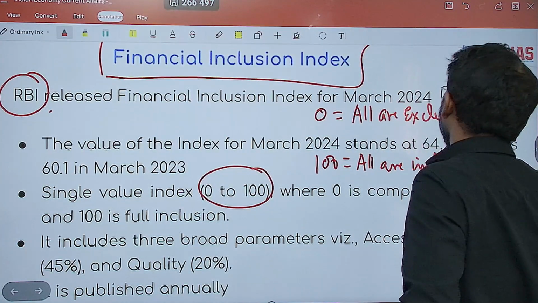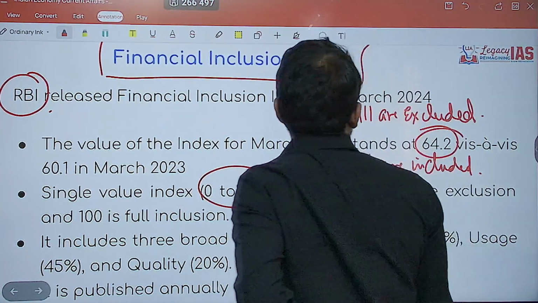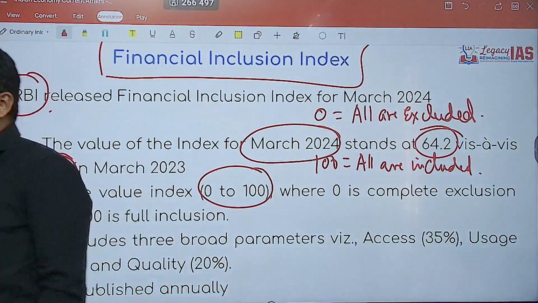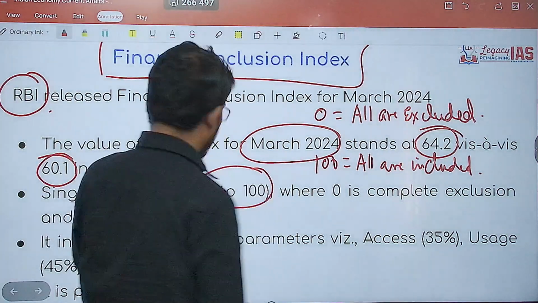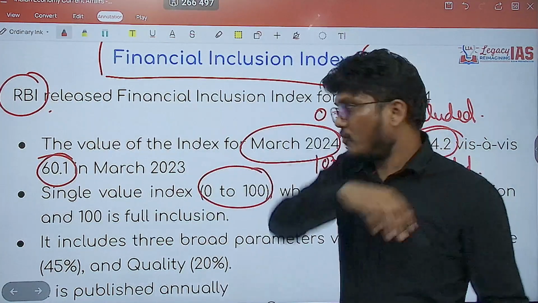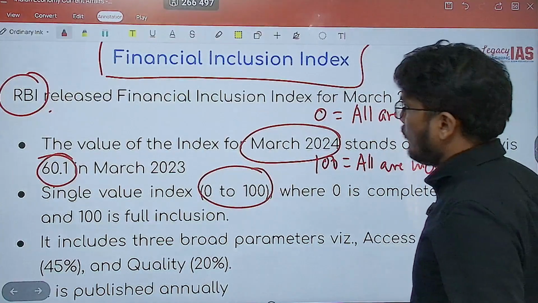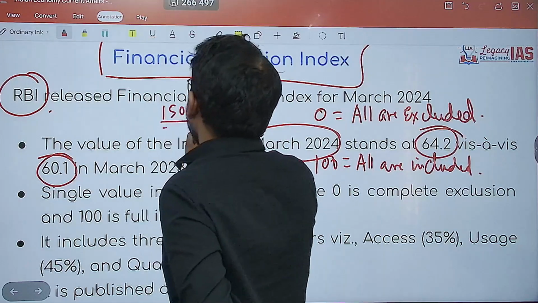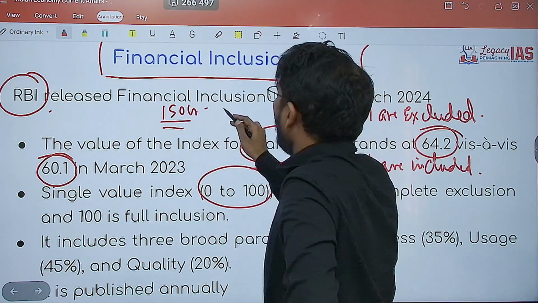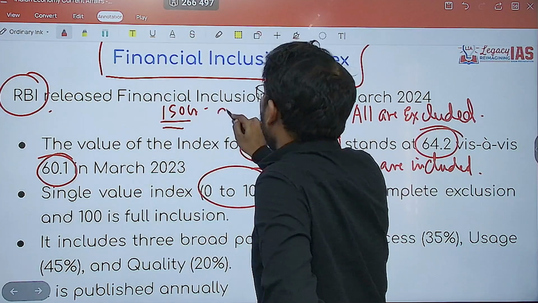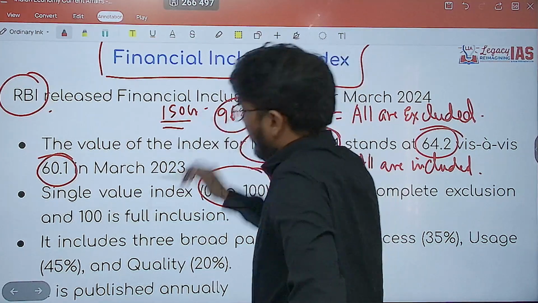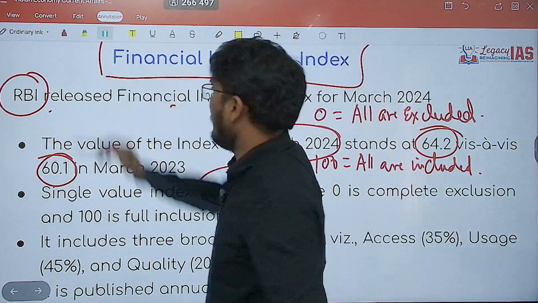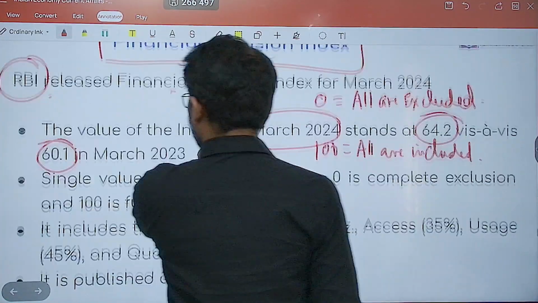The present performance says that it is 64.2 as of March 2024 as compared to 60 in March 2023. That means around 64 people out of 100 are included. So if India's population were to be, let's say, 150 crore, you can say that 64 and 32 means 96 crore are included. Okay, so that is our level of financial inclusion.